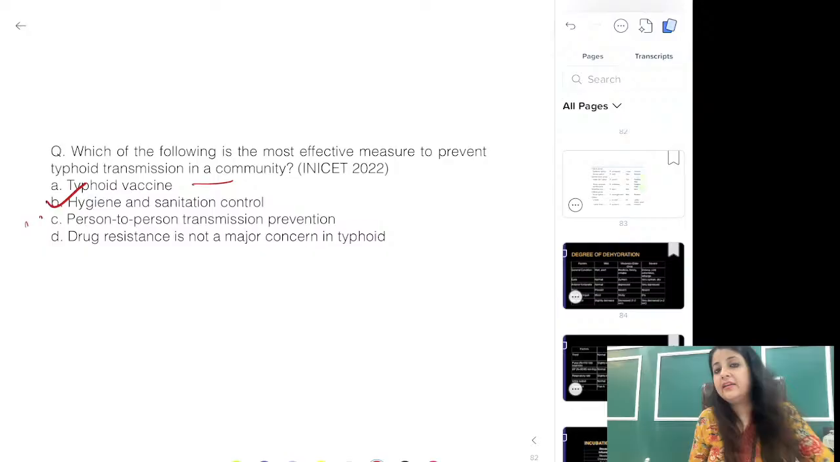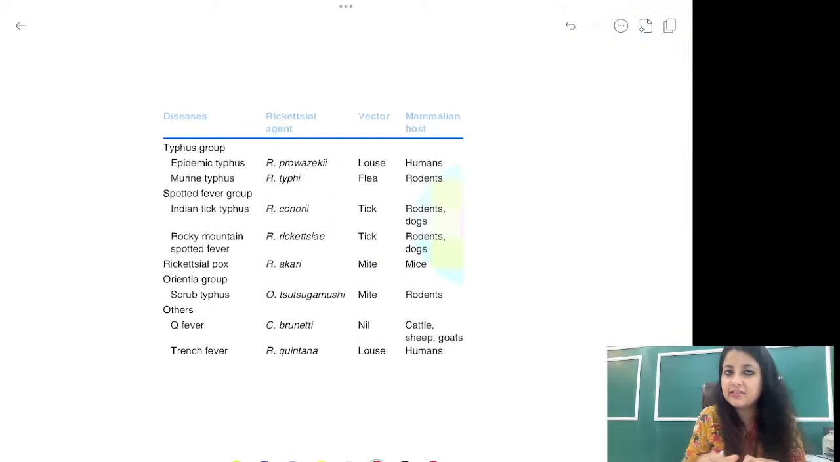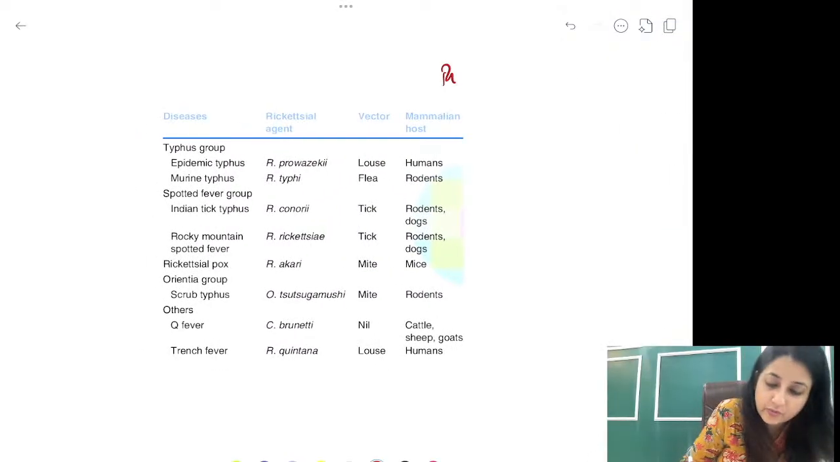Okay, now last thing, we have certain charts, guys. Please revise chart number 1. What chart is this? This is a rickettsial chart which you should revise from here.